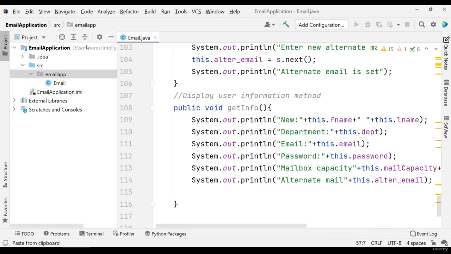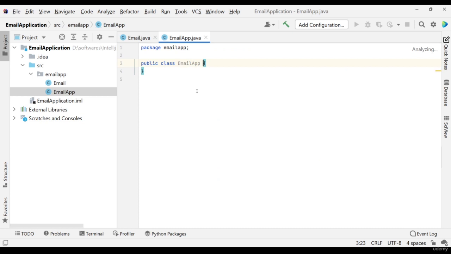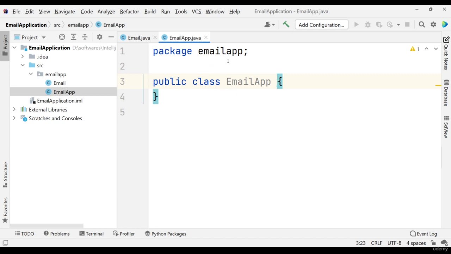Just right click here, as you can see, new, I want to create a Java class here, and I'm going to put the name as EmailApp. So as you can see, both are in the same package, and our app class is created. This is package emailapp and our app is created.